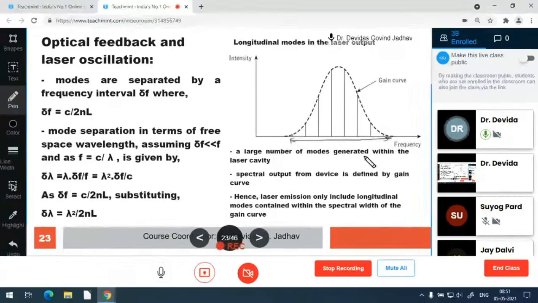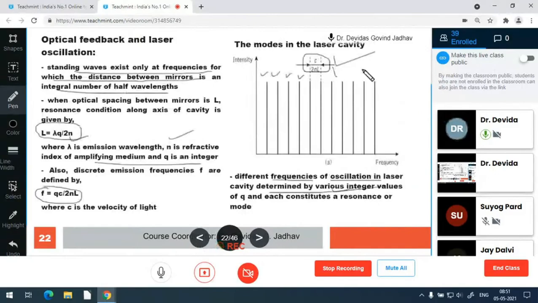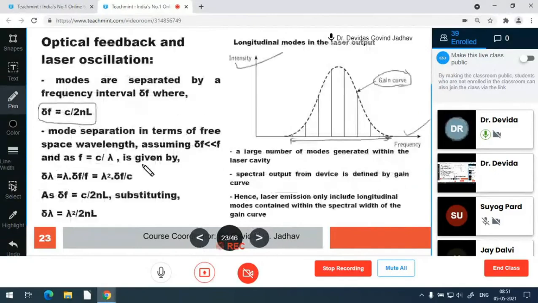So frequency is on the x-axis, and intensity of light on the other one. This we have seen in the previous lecture. So modes are separated by delta F equal to c upon 2nL, as per this figure. This is the formula, and from that we can derive the wavelength mode separation as lambda square upon 2nL. So the spectral output from the device is defined by the gain curve.